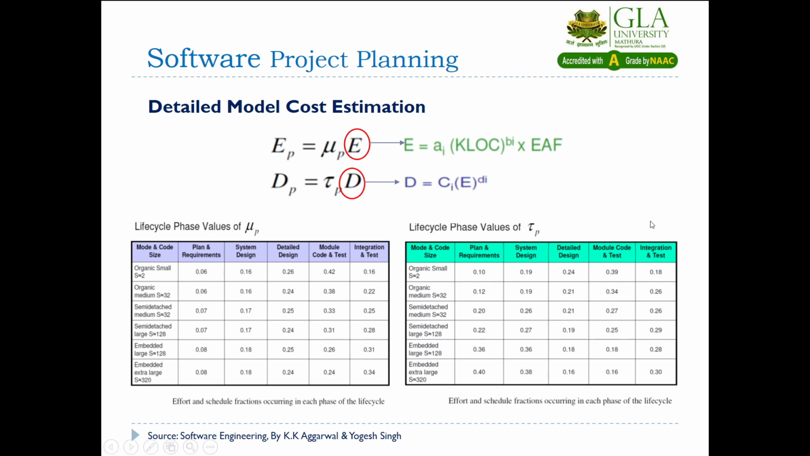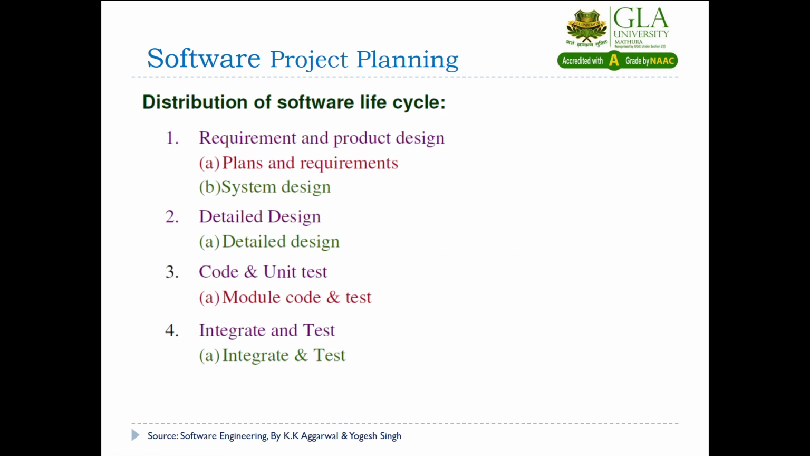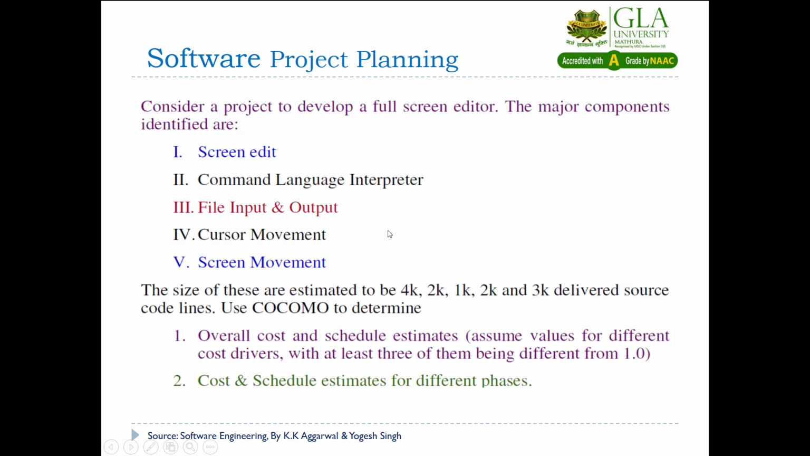If you have computed the total development time, then you have to multiply this total development time by 0.19, 0.24, 0.39 or 0.18 to get the phase wise development time. So these are the four different phases that we have in the software life cycle.